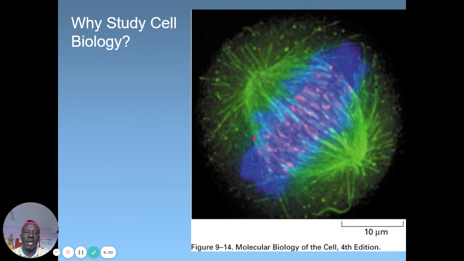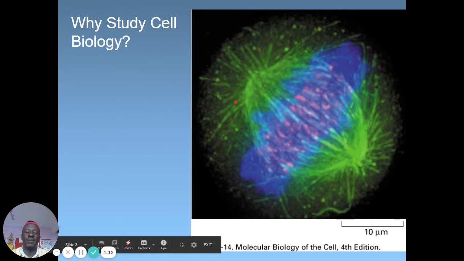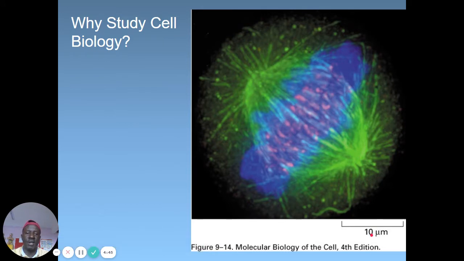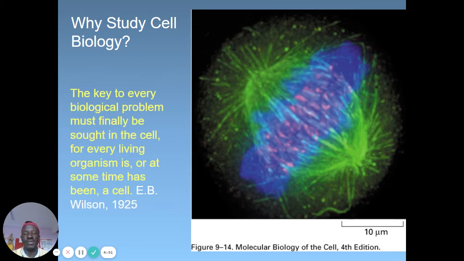This is a dividing cell, trying to divide here in the middle. The whole of this cell, from here to here, is 10 micrometers. That is from Molecular Biology of the Cell, 5th edition. You can find that same picture.